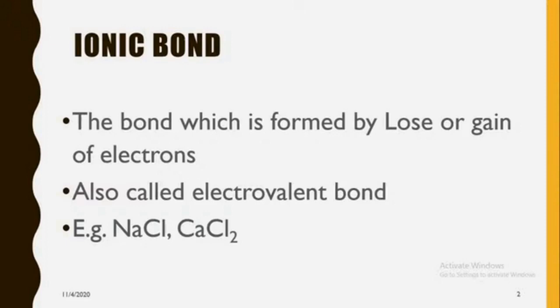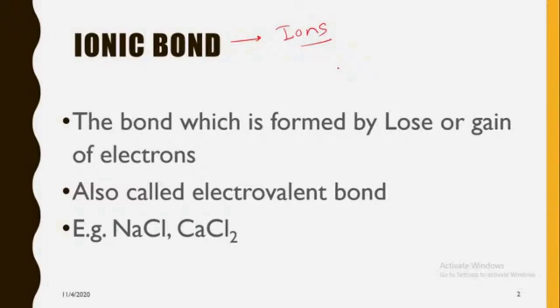The name itself indicates that the ionic bond is the bond which on dissolution forms ions. So there are ions associated with this particular bond. That's why this is the ionic bond.